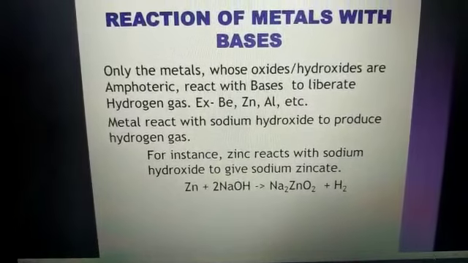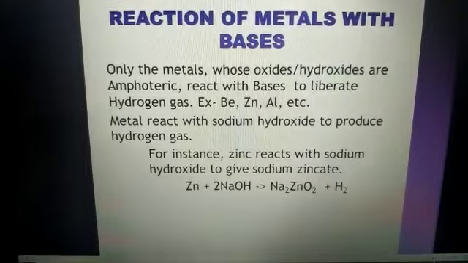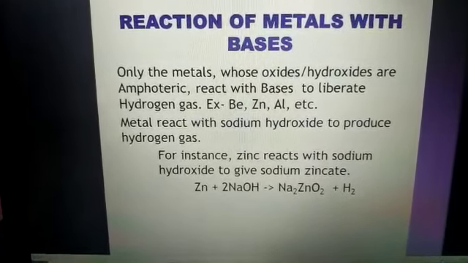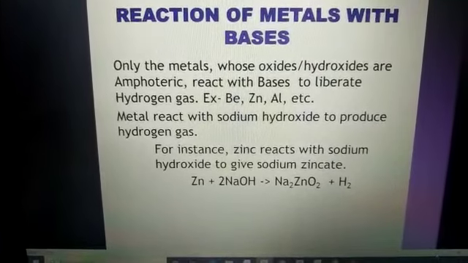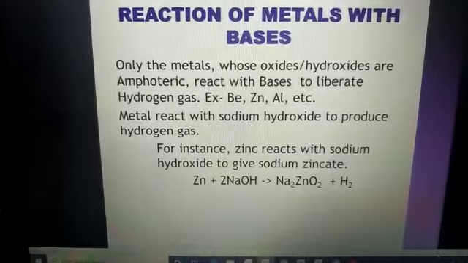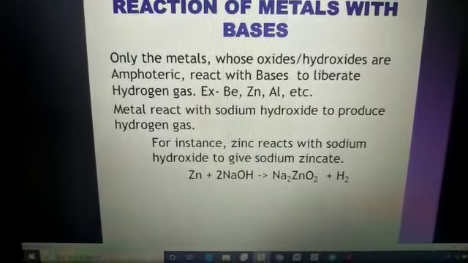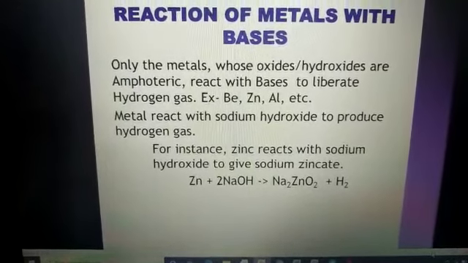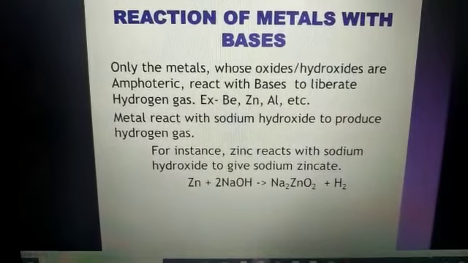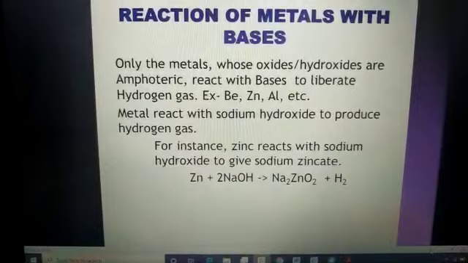But in this reaction, when metals are reacting with bases, the highly reactive metals are not amphoteric in nature. Only metals whose oxides, hydroxides are amphoteric react with bases to liberate hydrogen gas. Yes students, now first of all let me explain to you the meaning of amphoteric. Students, the word amphoteric is similar to amphibian.